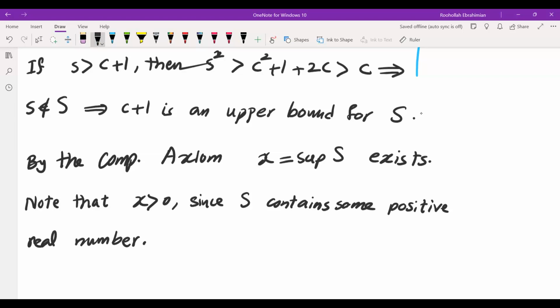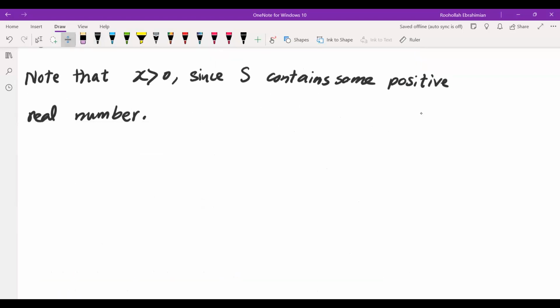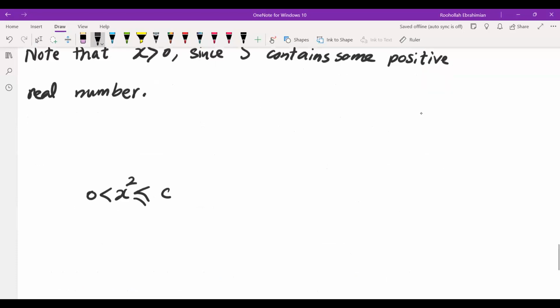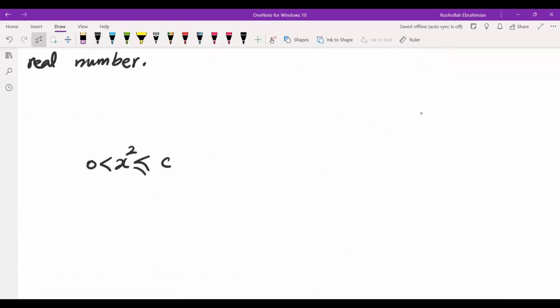Okay, so you can think about why this is true. Why can I find something in the set that is positive, X squared is positive, and X squared is less than or equal to C. So this is what we are looking for. So you can think about some element in between that is positive.